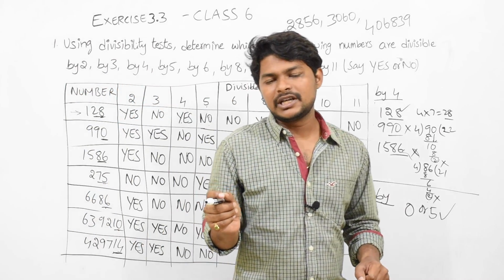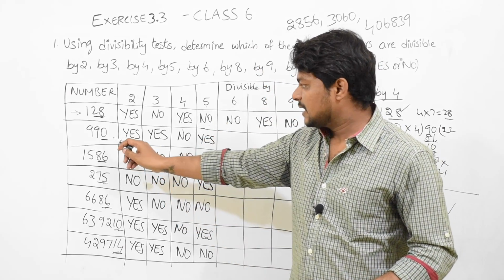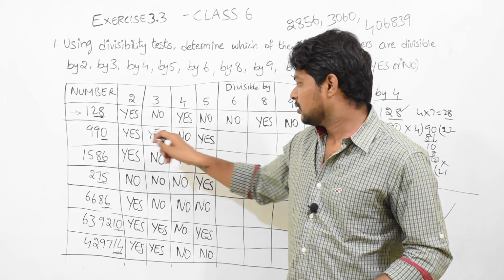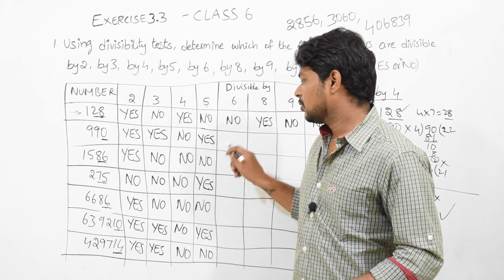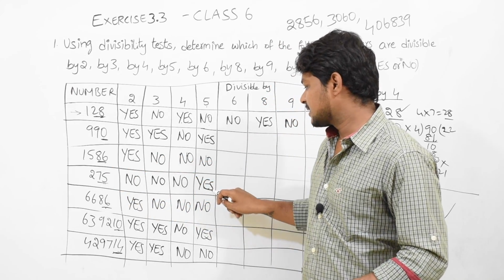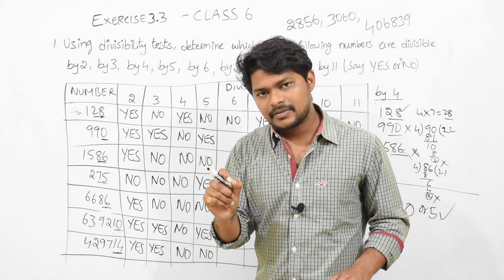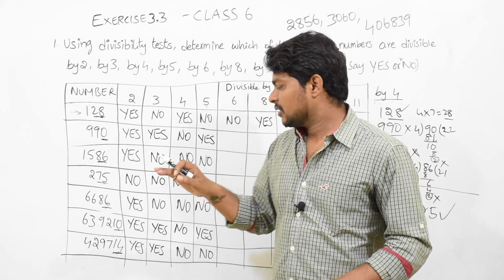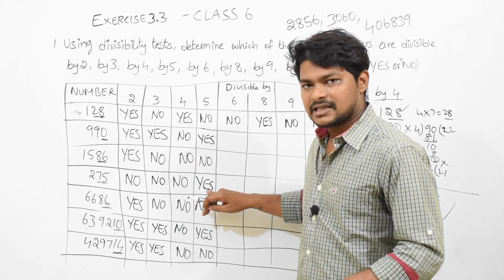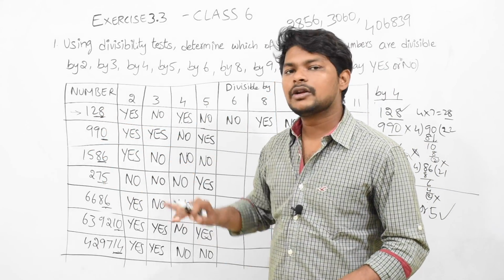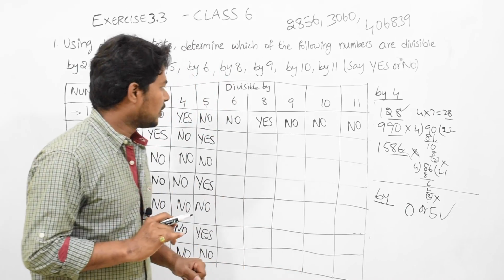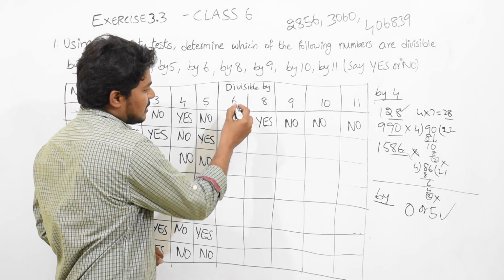See, 5 table divisibility condition, how much fast we have written. For checking divisibility 5, we check only the last number. If it is 0, we will write yes. If it is not 0, we write no. Okay. If it is 5 also, we write yes. Means for last number 0 or last number 5, we say it is divisible. Yes, it is divisible by 5. For everything, we say no only.